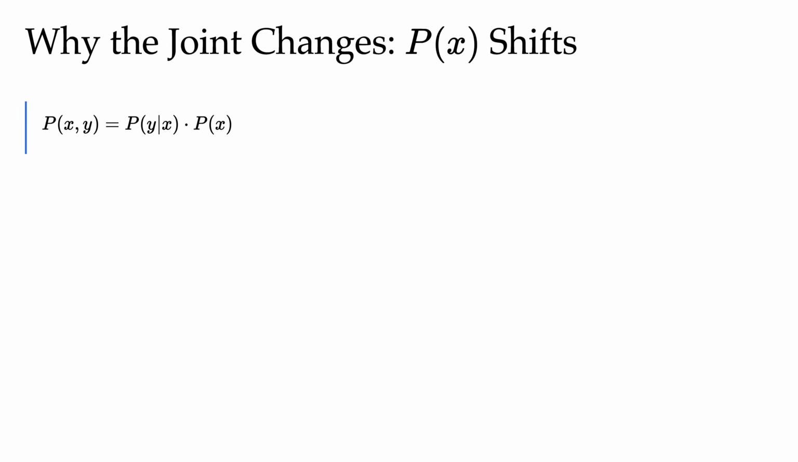We can decompose this joint distribution, P of X,Y, into a product: P of Y given X multiplied with P of X. And this decomposition is just the chain rule of probability. It lets us isolate which P's moved and which P's stayed constant.